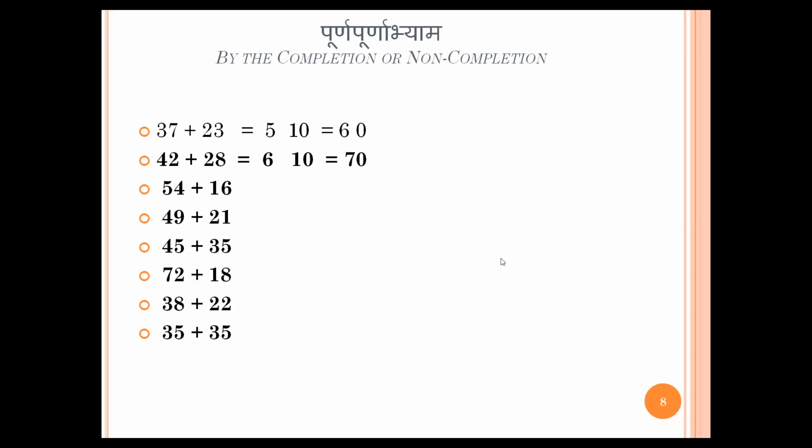Or another way, 54 plus 16. How can I do it? 54 plus 6 is 60, 60 plus 10 is 70. So by completion and non-completion, I am doing addition fast. 49 plus 21, how am I doing it? 49 plus 1, 50, 50 plus 20 is 70. That's the way our brain works fast. And we can do it much faster if you know the friend numbers. Is this clear? Purna Purnabhyam?